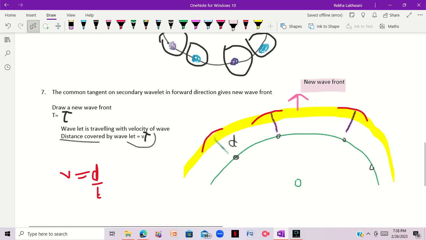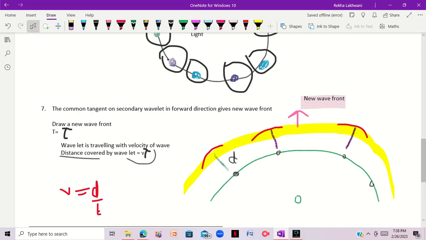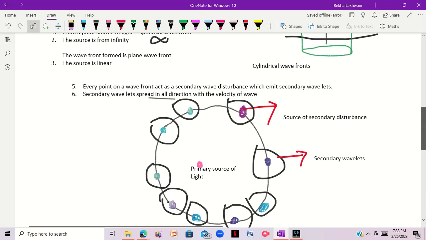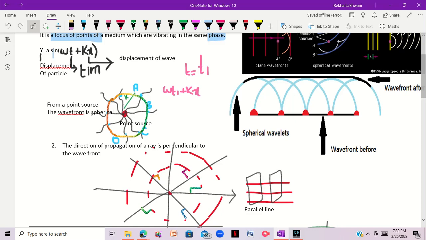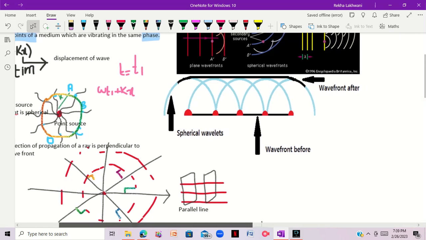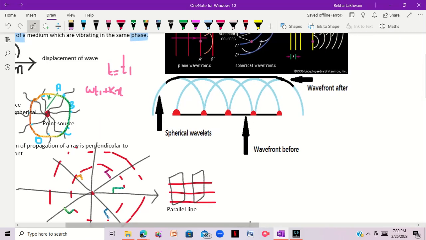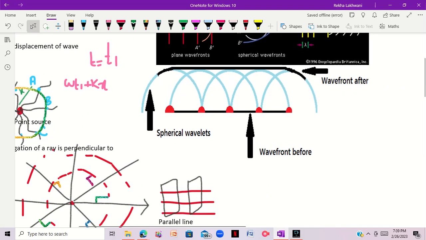Let me show you here. I also have a diagram. As you can see over here, this is a spherical wavelet, and this is the wavelet before and the wavelet after.